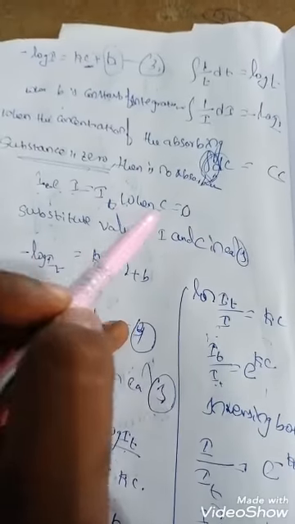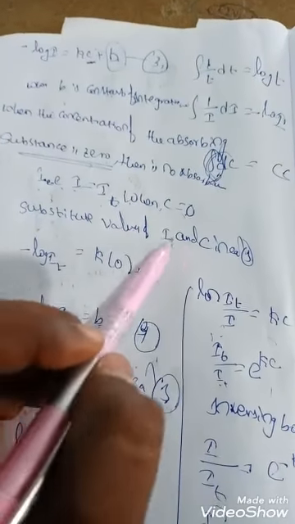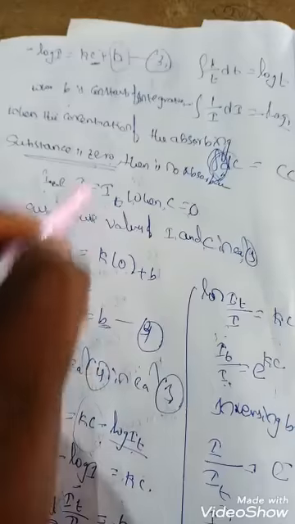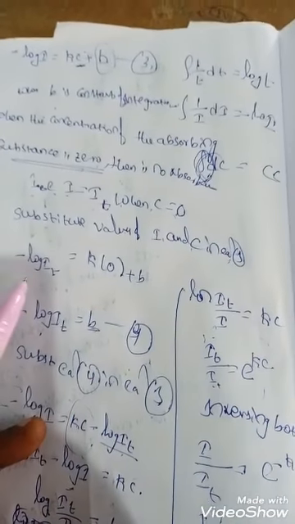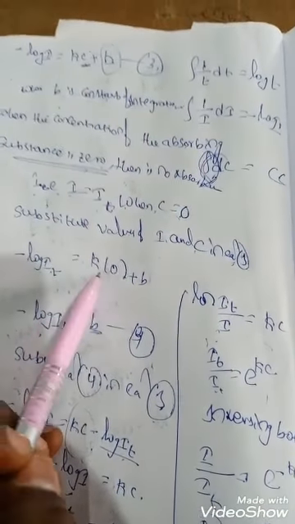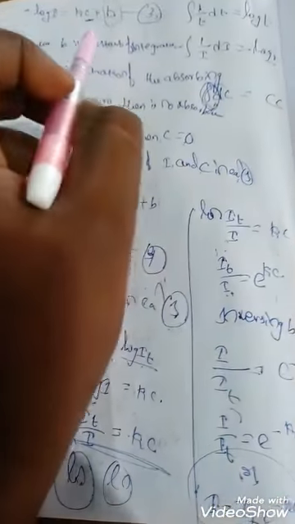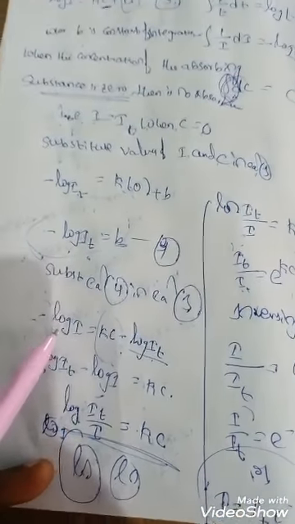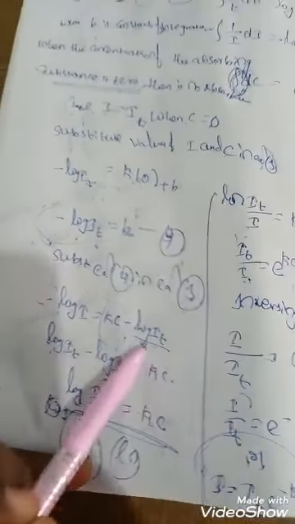So what happens when c equal to 0? Substitute the values of I and c in equation 3. Minus log IT equal to k into 0 plus b. So log IT equal to b. Okay, we got the b value. We substitute this b value again in the third equation: minus log I equal to kc minus log IT.